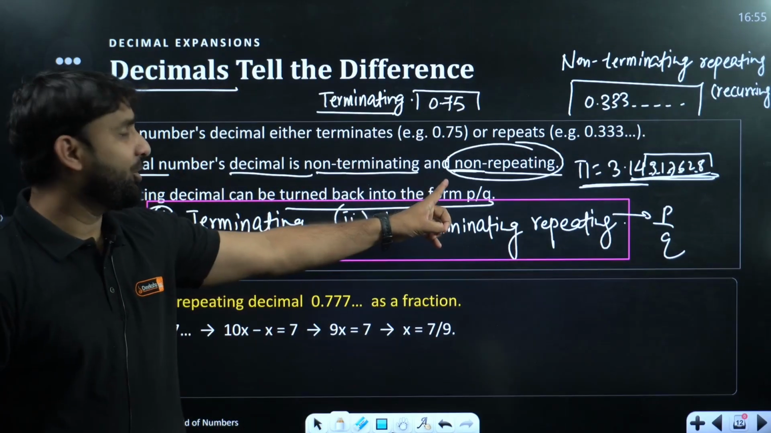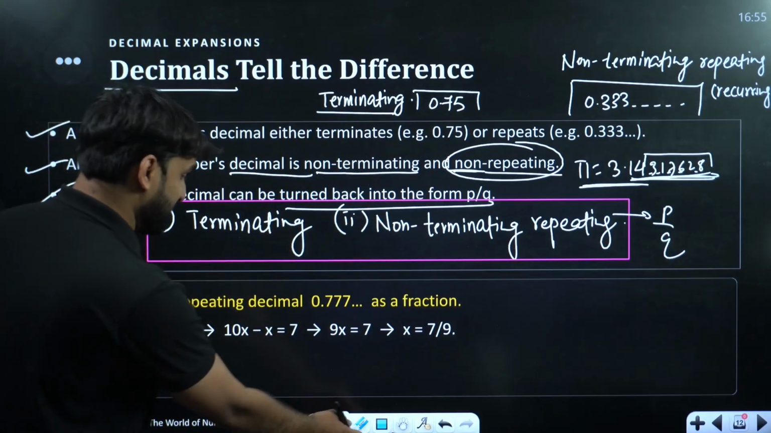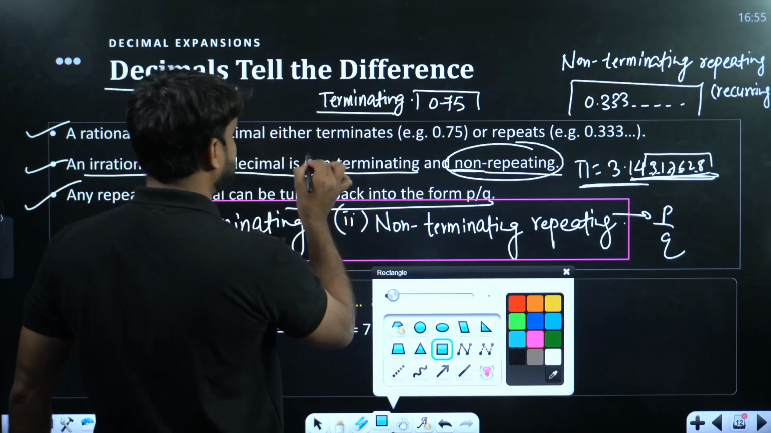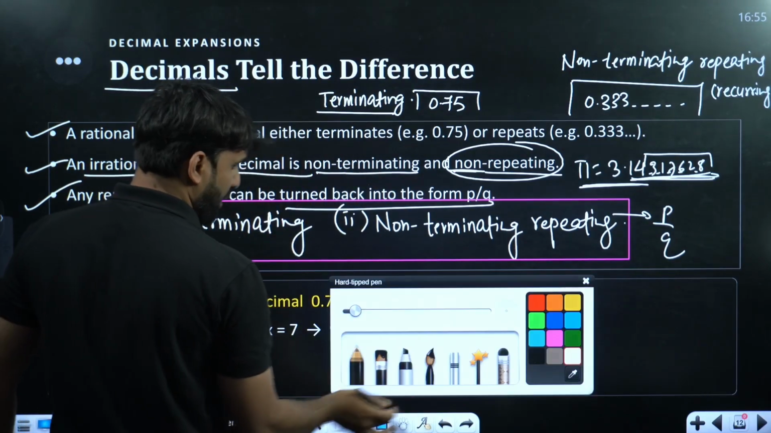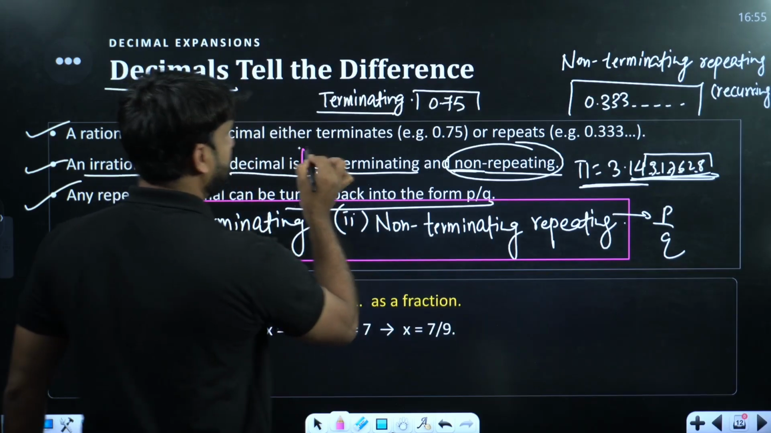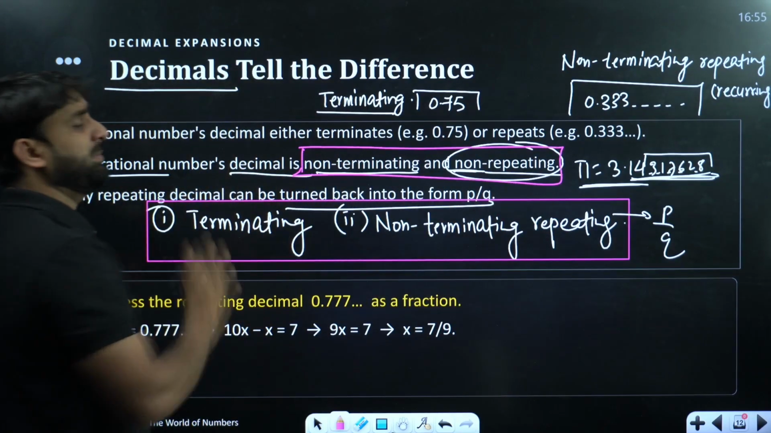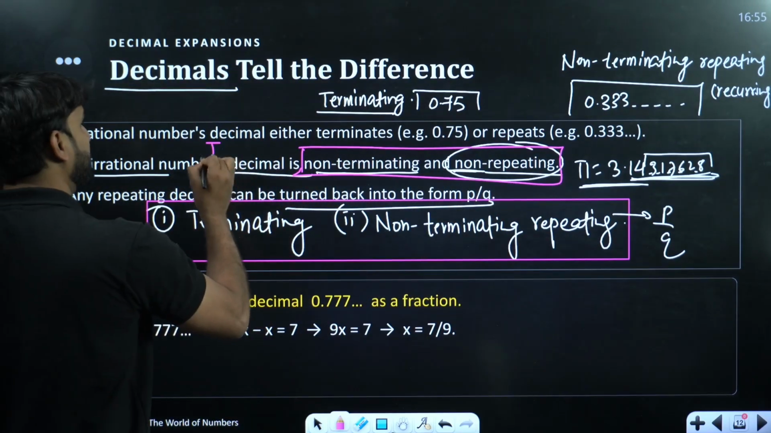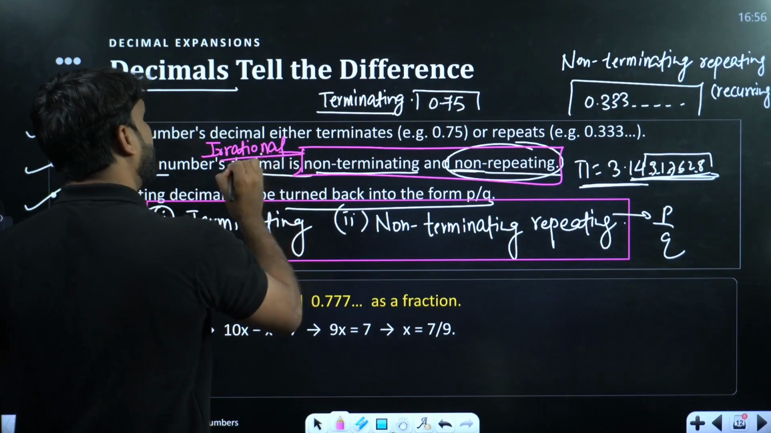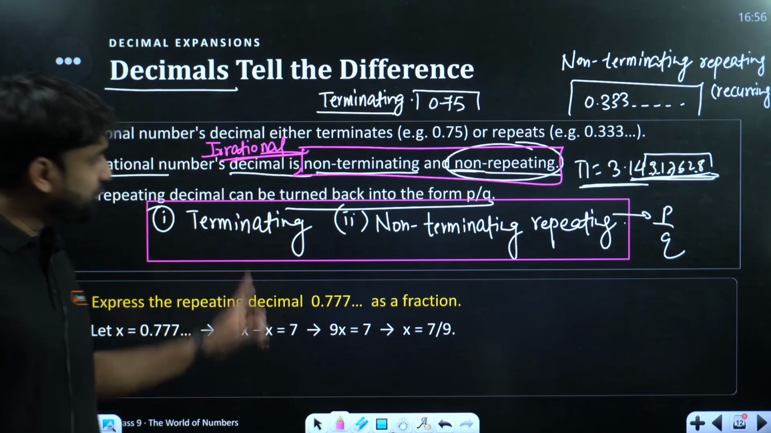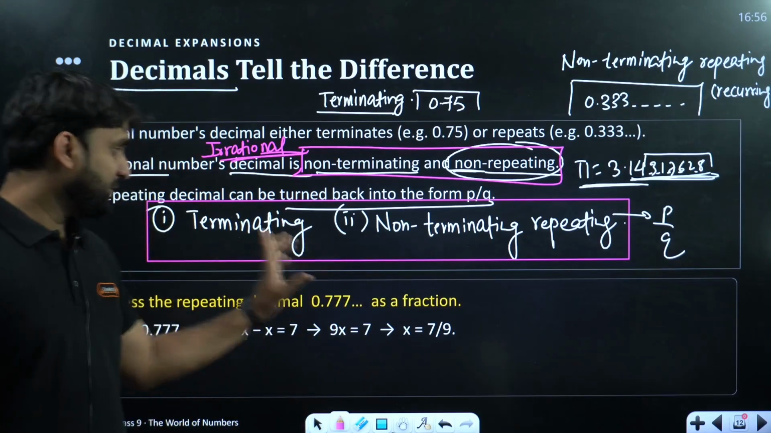But a non-terminating, non-repeating decimal is basically an irrational number, because it cannot be expressed in the form of p by q. Please keep it in mind. So there are only two possibilities, terminating and non-terminating.